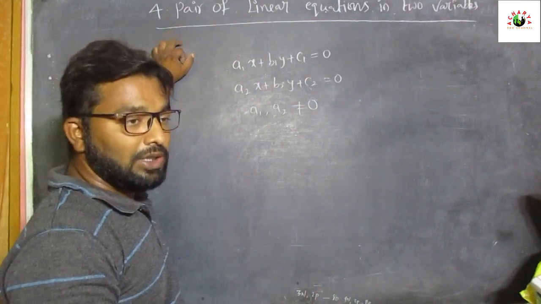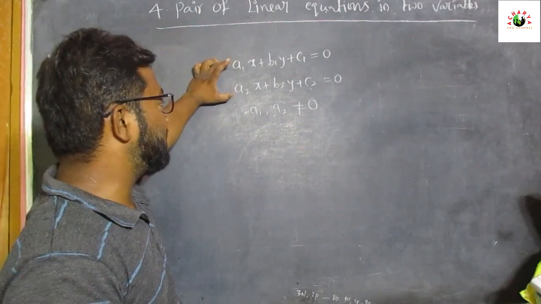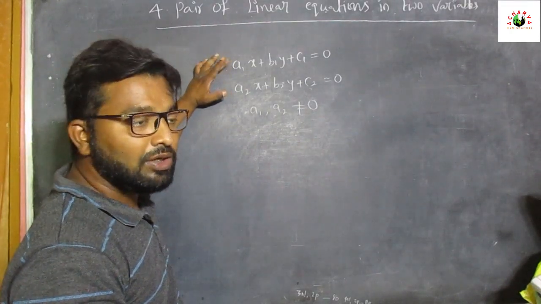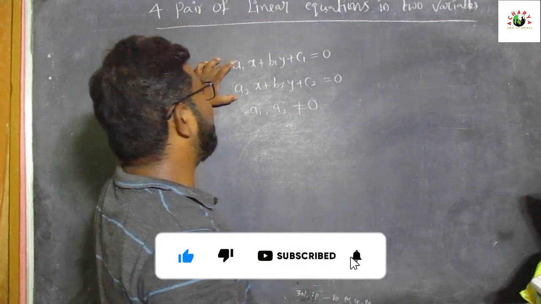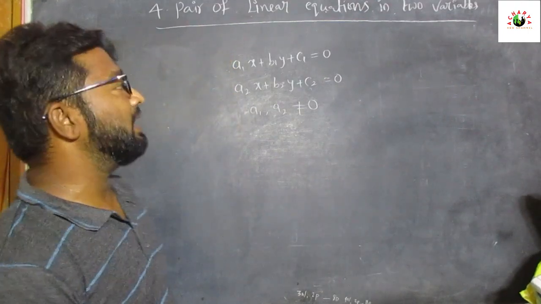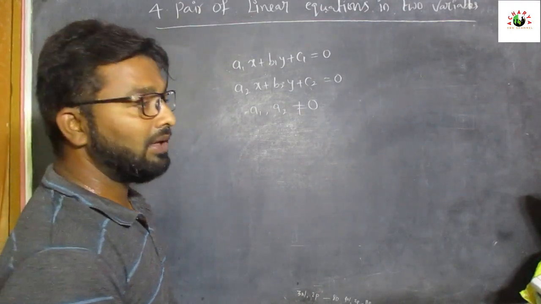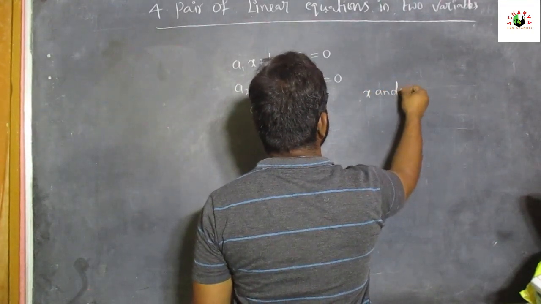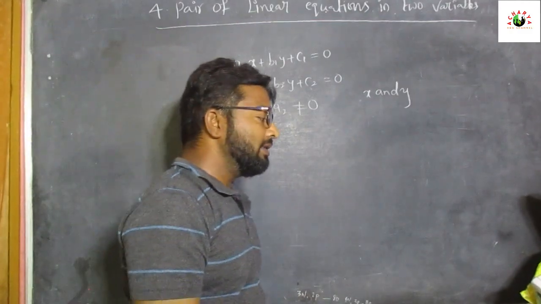Okay, so here according to the chapter name, pair of linear equations in two variables, we are using two equations, that is pair of linear equations, not quadratic, not cubic. These two are linear equations. Now what is the use of pair of linear equations in two variables? By using it, we have to find the value of two different variables, that is x and y.